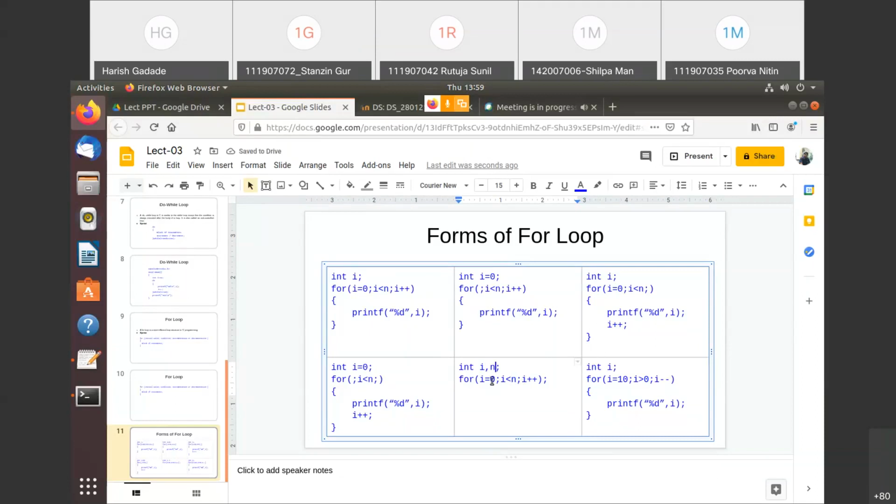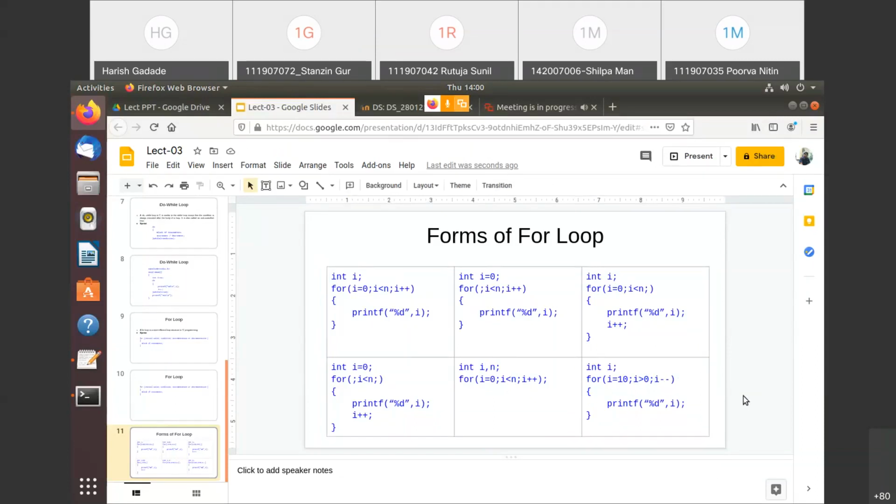Okay, this is the next form, and this is the decrement form, because we can increment or we can decrement. Here the initial value of i is 10, and we are checking the condition i is greater than 0. Then you put the statement and then you decrement it, right? So these are the forms of the for loop.